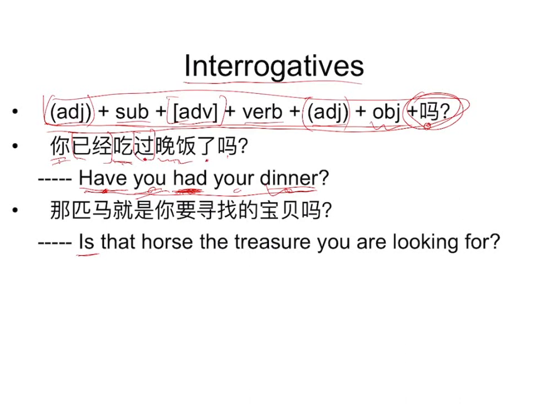And this final 吗 shows that this is an interrogative and you need to answer yes or no. Got it, right? So 你已经吃过晚饭了吗?